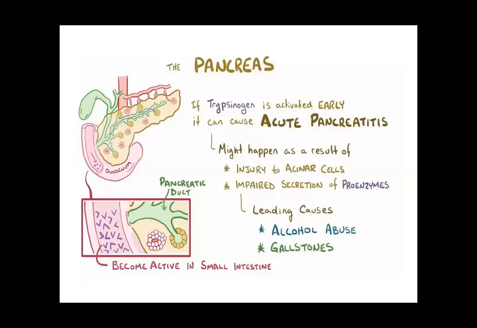This is the gallbladder, this is the cystic duct, and these are the right and left hepatic ducts, which form the common hepatic duct. When the common hepatic duct and the cystic duct unite, they form the bile duct, and this bile duct unites with the pancreatic duct.